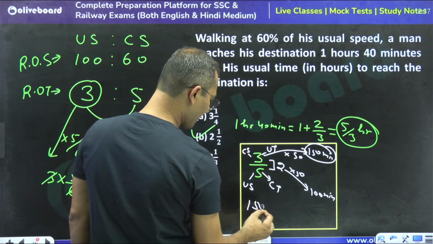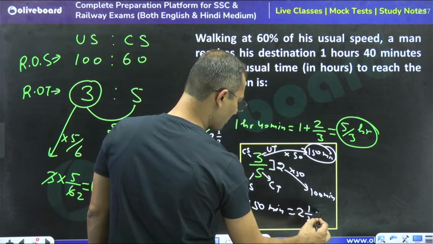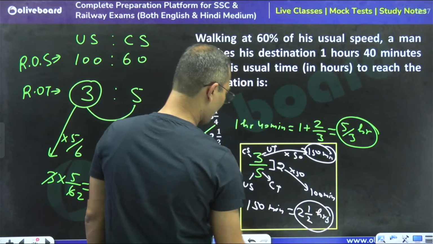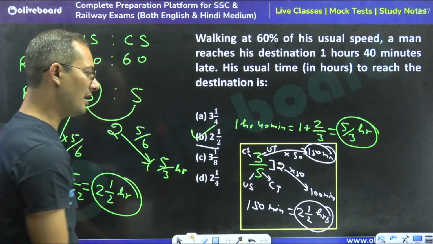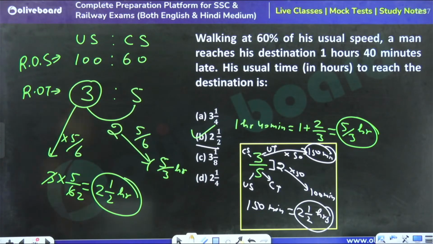So 150 minutes is equal to 2 whole 1 upon 2 hours. So it's up to you how you use the approach.